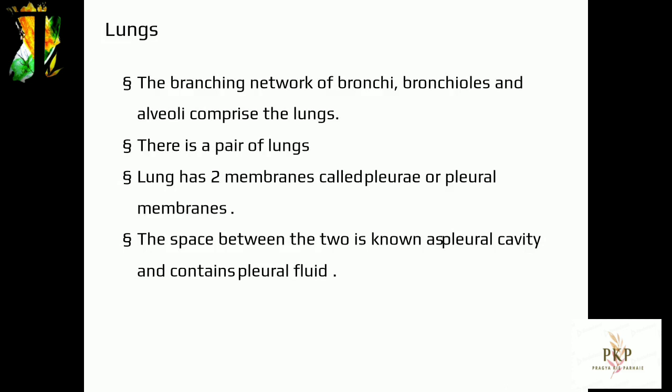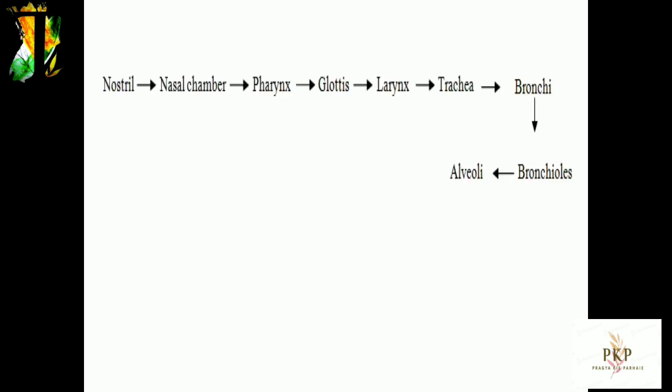6. Bronchi and bronchioles. The trachea branches into two primary bronchi, one to each lung. The primary bronchi are subdivided into secondary bronchi, tertiary bronchi, bronchioles, terminal bronchioles, and finally alveoli. Alveoli are the primary site where the exchange of O2 and CO2 between blood and atmospheric air takes place. Lungs. The branching network of bronchi, bronchioles and alveoli comprise the lungs. There is a pair of lungs. Each lung has two membranes called pleurae or pleural membranes. The space between the two is known as the pleural cavity and contains pleural fluid.